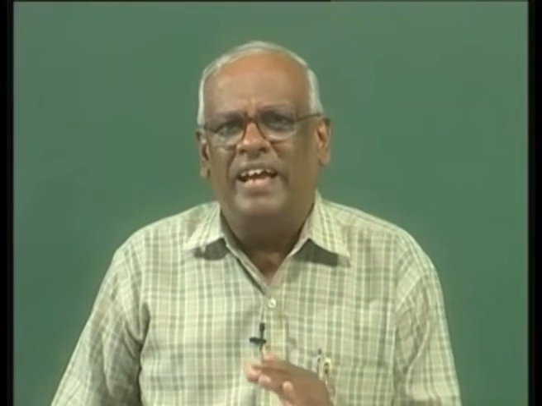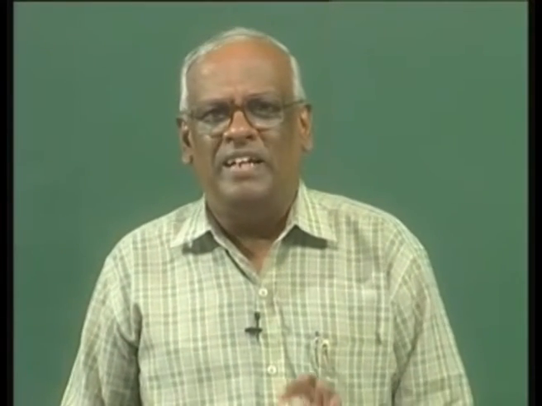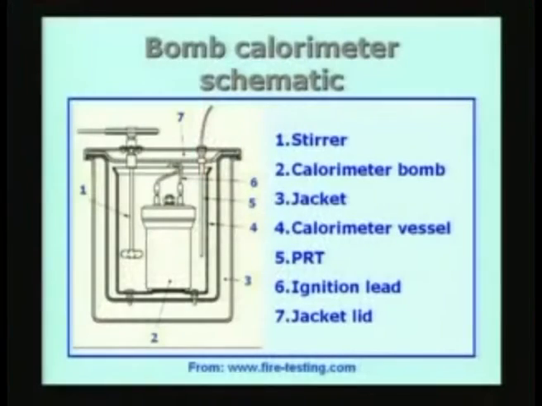and then it stops again and becomes more or less constant, just as in the specific heat calorimeter we had. So, in this case, during the process of combustion, a certain amount of internal energy has been released by the combustion process, and because of this the temperature of the calorimeter goes up. If we know the calorific value or the heating value of the fuel, in this case benzoic acid, I can use this as a calibration experiment to find out what is the capital C for the calorimeter.